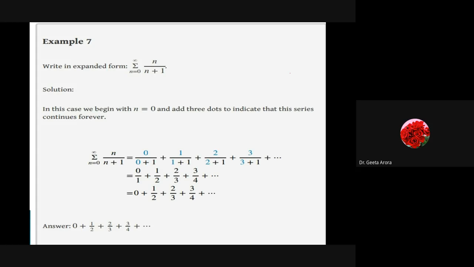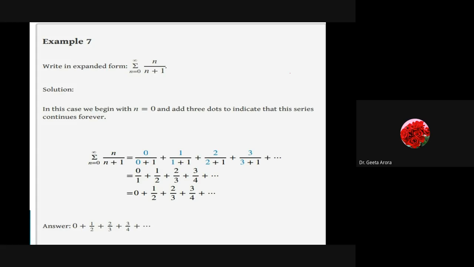Actually, it's true. Suppose the limits are from 0 to 50, and the author or the examiner is saying that you have to write the expanded form, then obviously you have to do it. Otherwise, it will not be asked, because the examiner knows it's not feasible to write down 50 terms. So they always ask to write either the first 5 terms, first 6 terms, or first 4 terms. These types of questions are asked. So either some finite number of terms will be asked, or if we are just told to write the expanded form, because we know it's going to infinity, you have to write 4 or 5 terms. You do not have to go to the maximum number of terms that the available time allows. No, you just write 4 or 5 terms.